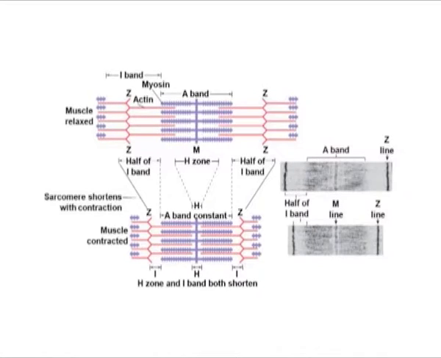Interdigitation of actin and myosin results in several histological changes. The two adjacent Z lines come closer, I bands disappear, there is a change in the A band, but the H zone disappears.